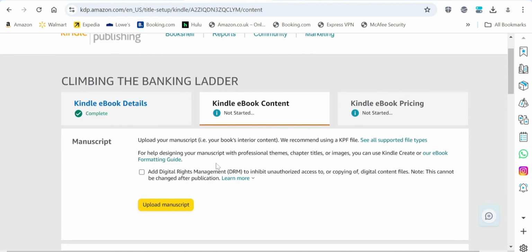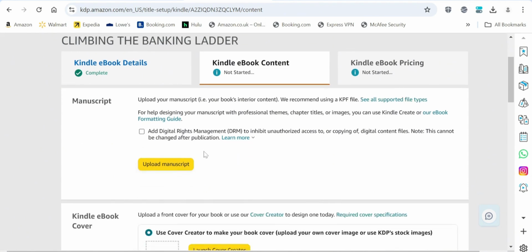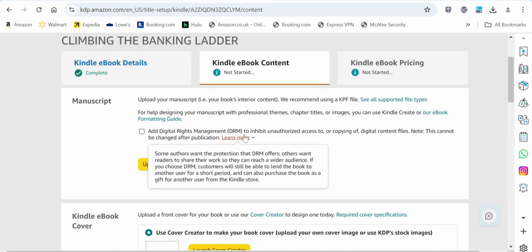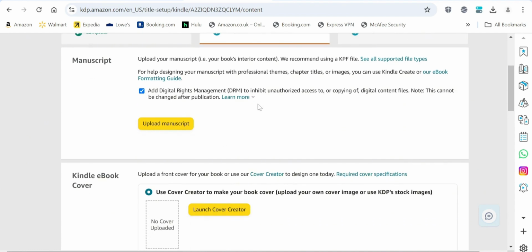This is where you now have the opportunity to upload your book. Upload your manuscript, that is your book interior content. We recommend using a KPF file. PDF is also supported, and that is what we have created. So we are able to upload our manuscript. For help designing your manuscript with professionals, title chapters, and chapter titles or images, we've already created all of that, so we don't need their help for that. Then digital rights management to inhibit unauthorized access. So here we can go ahead and upload our manuscript.